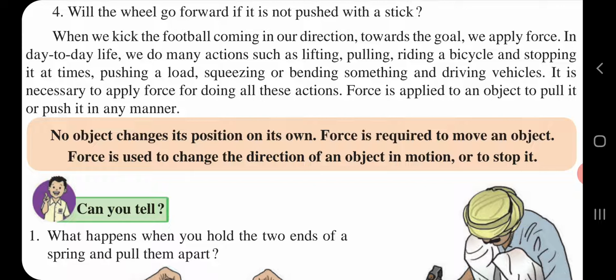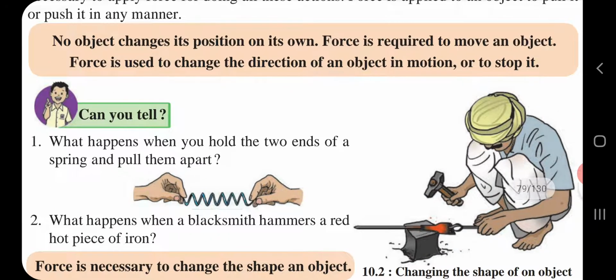So children, first of all, here questions are there. First question, what happens when you hold the two ends of a spring and pull them apart?